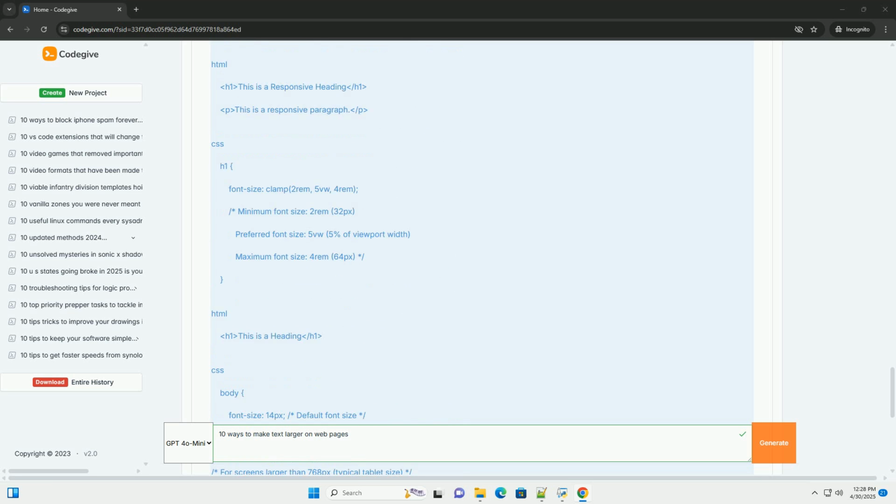Okay, let's dive deep into 10 different ways to make text larger on web pages using various CSS and HTML techniques. I'll provide detailed explanations, code examples, and discuss the pros and cons of each approach. Remember to choose the method that best suits your specific design needs and project requirements. Important considerations before we begin.